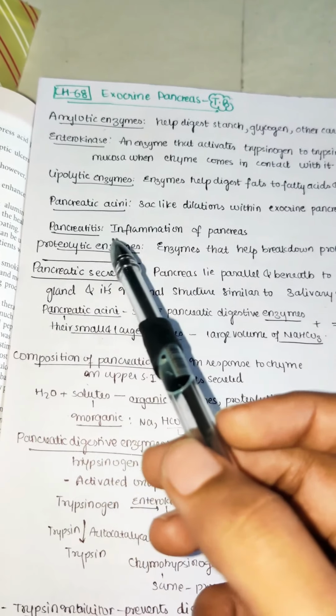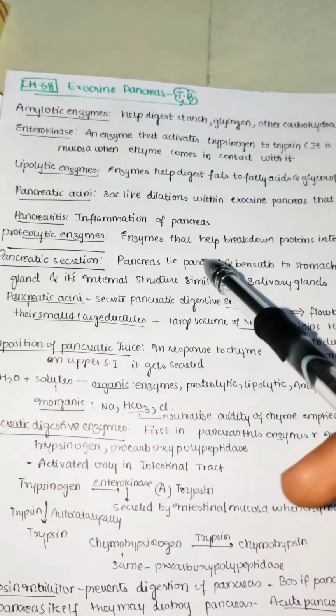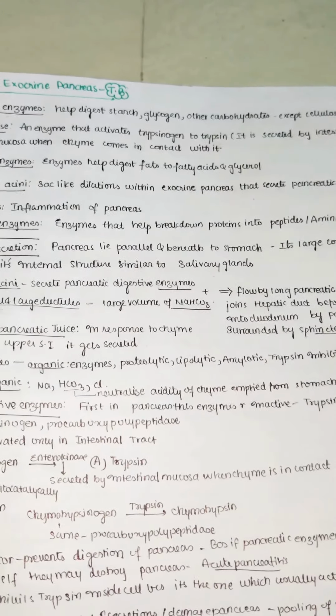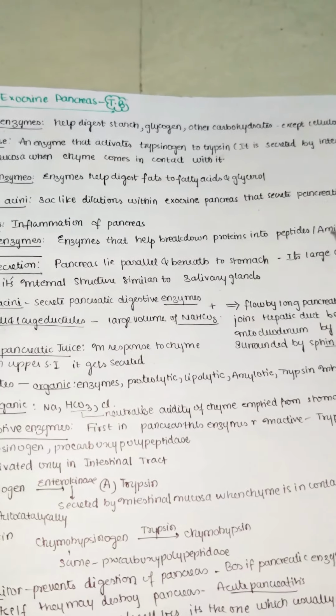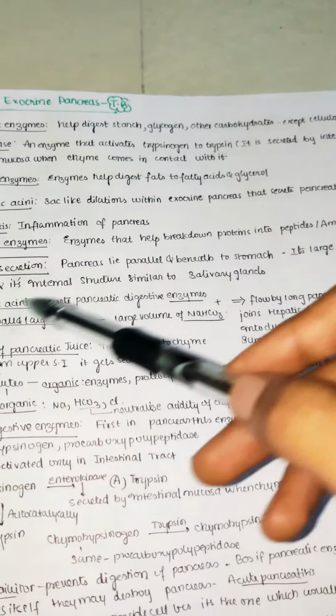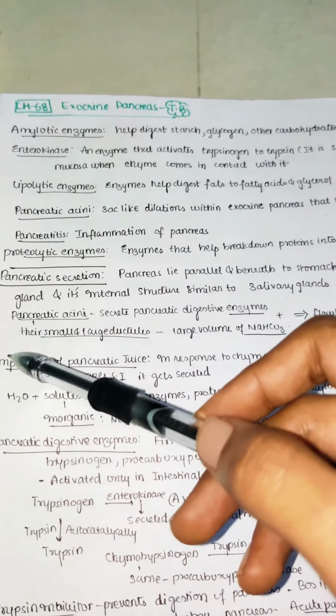And next, coming to the proteolytic enzymes. These are the enzymes which help to break down the proteins into peptides or amino acids. So proteins get broken down into peptides or amino acids by means of proteolytic enzymes.